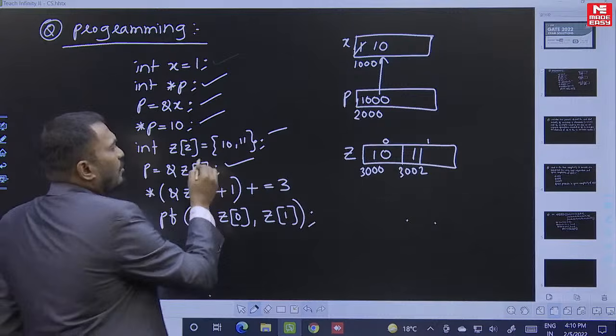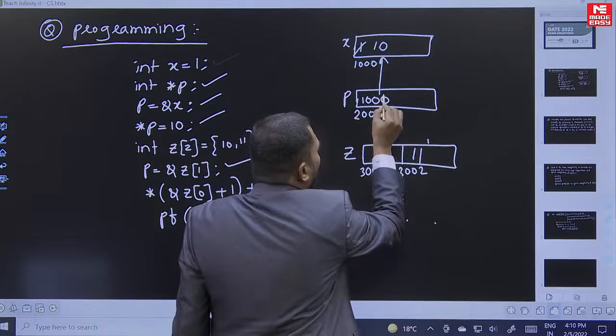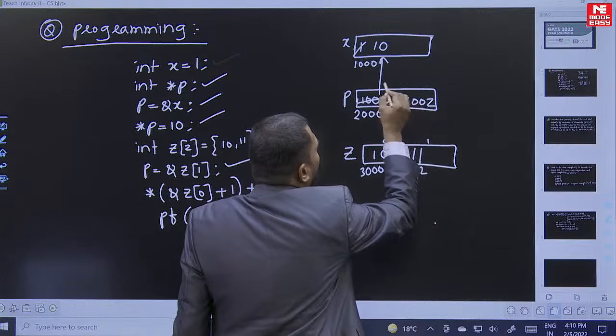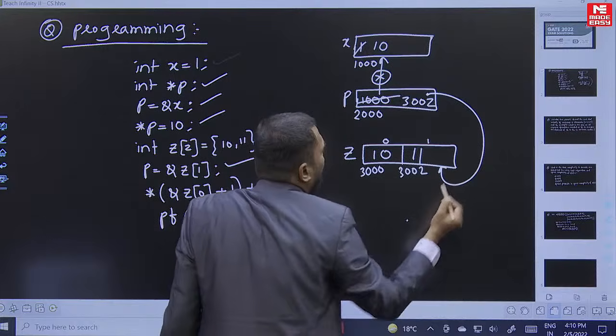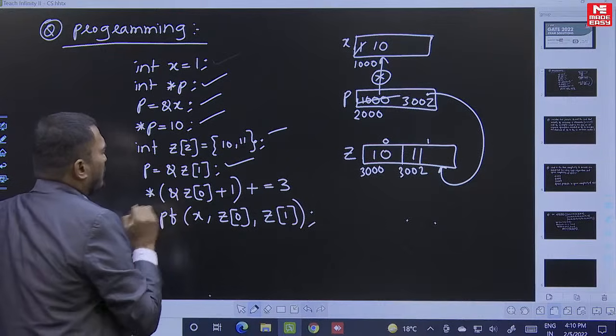So no problem. So what is Z of 1? Z of 1 means 11. Address of Z of 1 is 3002. So this value changes to 3002. So this pointer is no more pointing there. Now it has started pointing to what? This element. Right. So afterwards, what are you doing here?